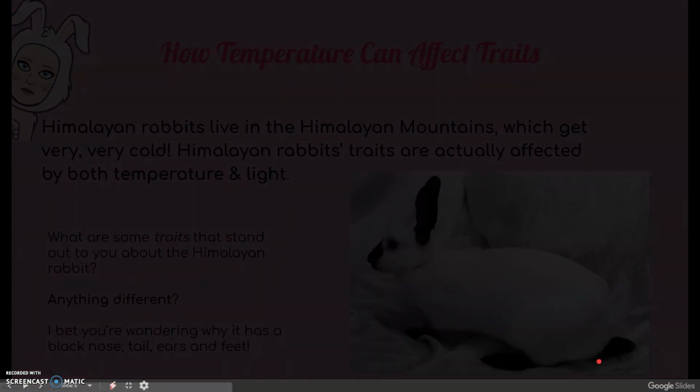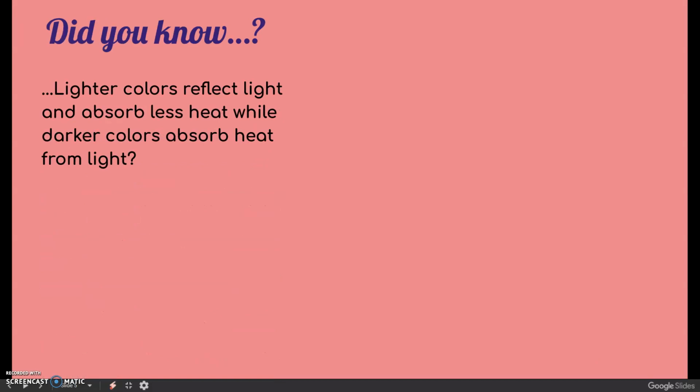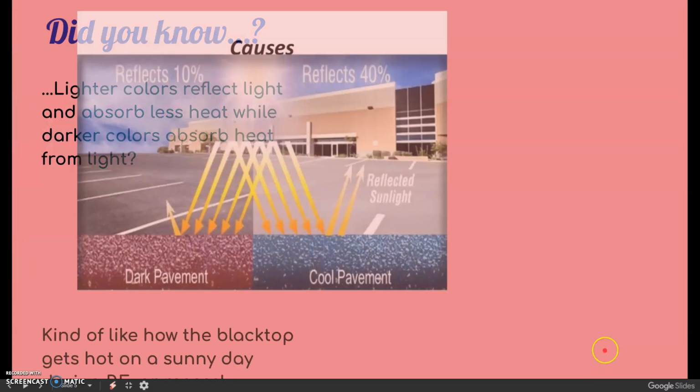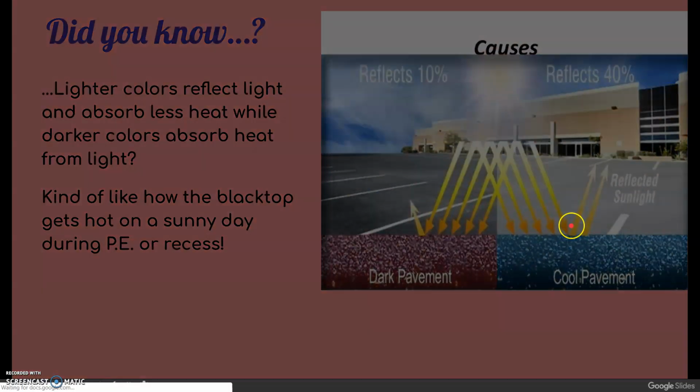Well, did you know that lighter colors reflect light and absorb less heat, while darker colors absorb heat from light? It's kind of like how the blacktop gets really hot on a sunny day. So the dark pavement over here absorbs heat really well because it's so dark, while the light pavement over here doesn't absorb heat and actually reflects it and keeps it cool.